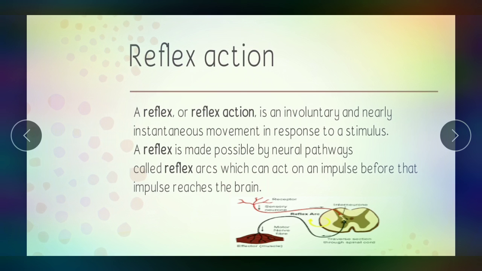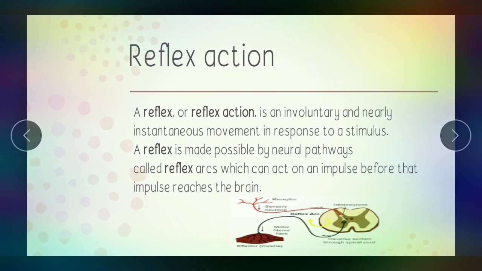The movement or reaction is called the reflex action. Reflex action is an involuntary or nearly instantaneous movement in response to a stimulus. A reflex action is made possible by neural pathways called reflex arcs, which can act before the impulses reach the brain.